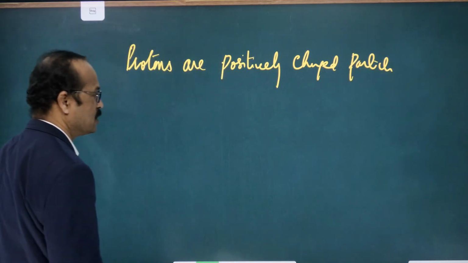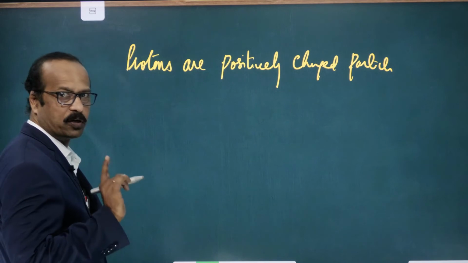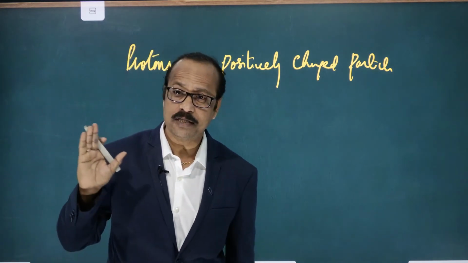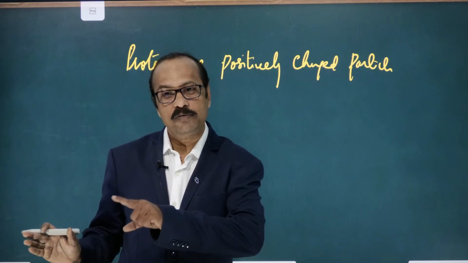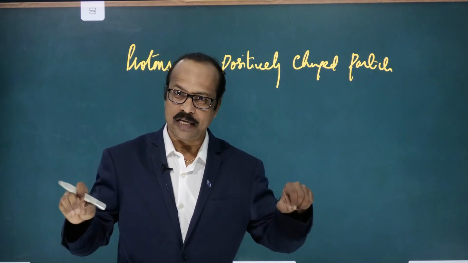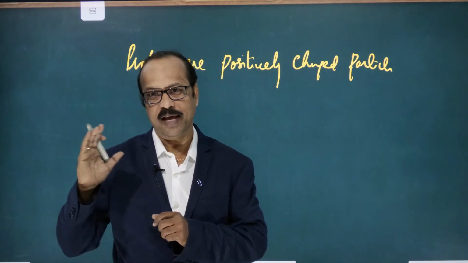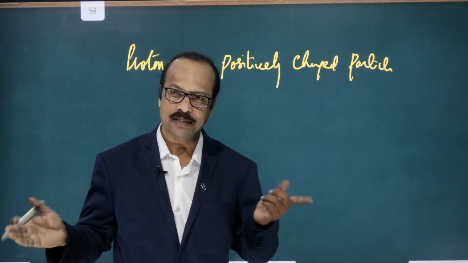Positively charged particles means they have the positive charge, 1 unit of positive charge. The amount of negative charge present on the electron is the same as the amount of charge on the proton, only opposite. If the electron has a negative charge, the proton has a positive charge.